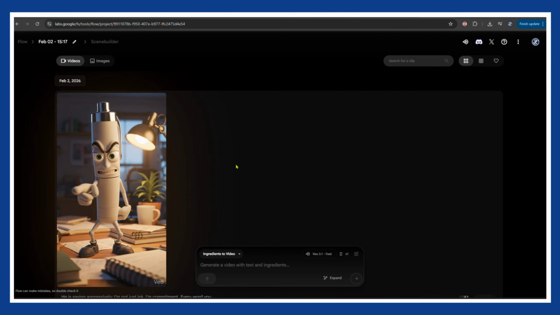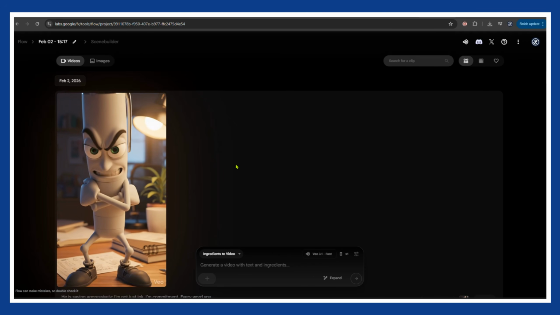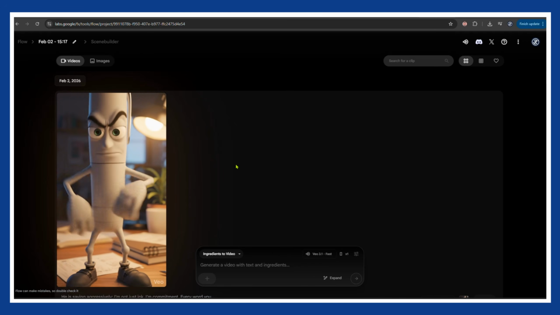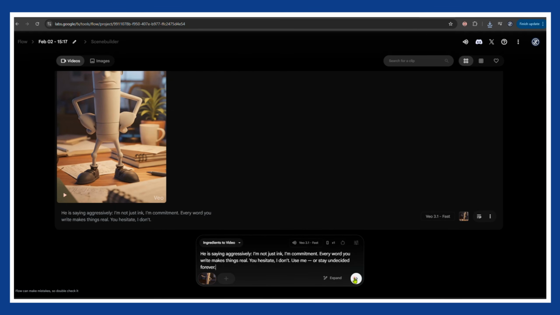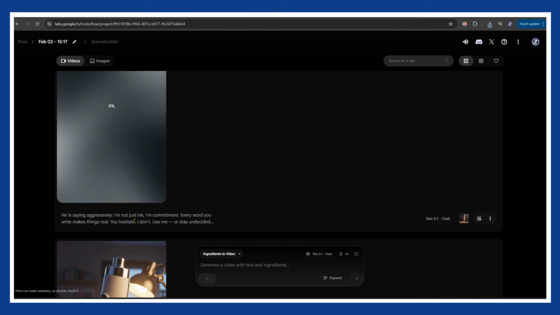The mouth moves. The expressions change. The character feels alive, which is both cool and slightly terrifying. Repeat this for the rest of your images. In just a few minutes, you will have multiple talking clips ready.